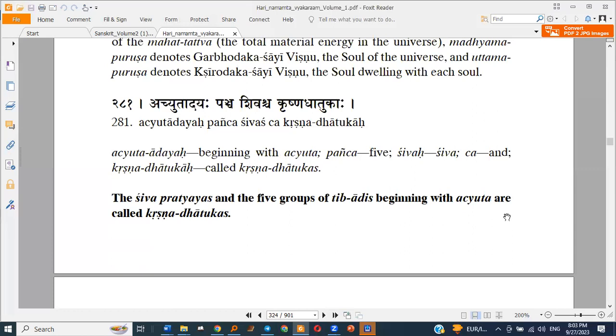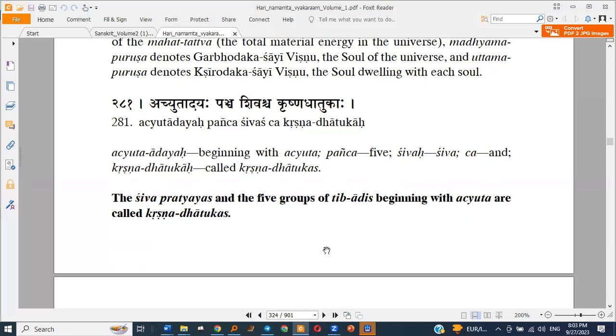Achyutadayah Pancha Shivascha Krishna Dhatukaha. The Shiva pratyayas and the 5 groups of pratyayas beginning with Achyuta are called Krishna Dhatukas. So the first 5 groups, Achyuta, Vidhi, Vidhatri, Bhuteshwara, and Bhutesha, plus any pratyaya which has the indicatory letter sha, are called Krishna Dhatukas.